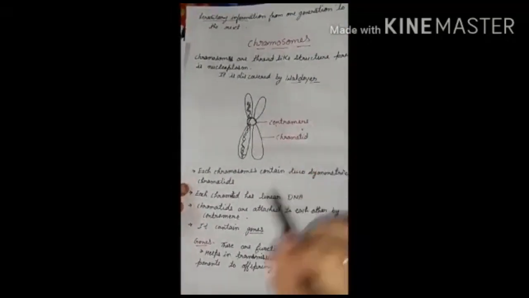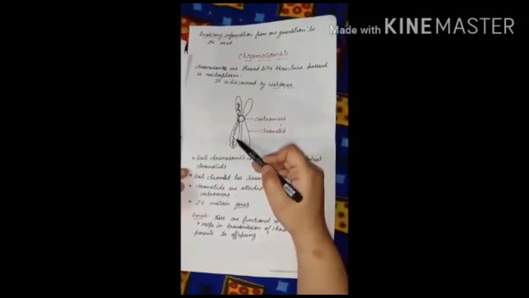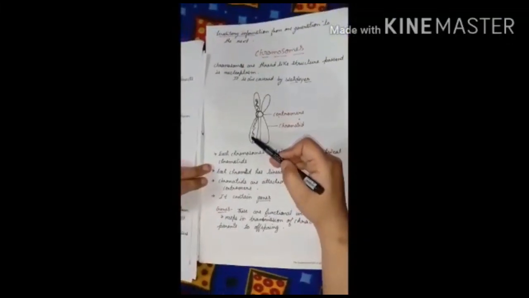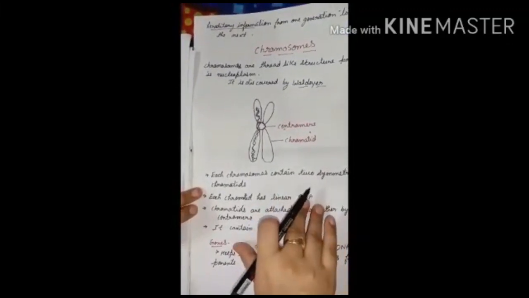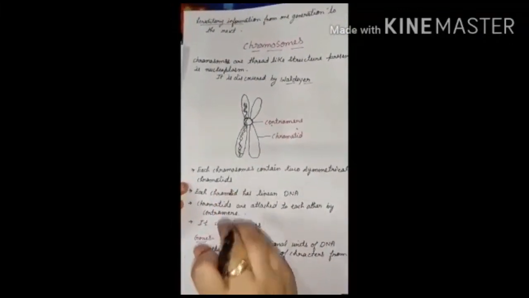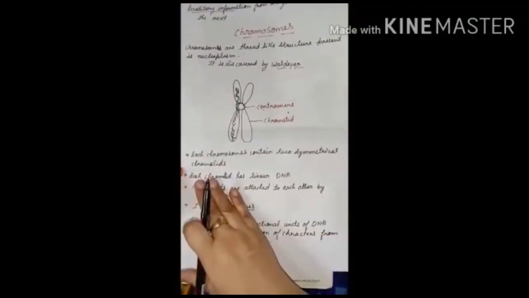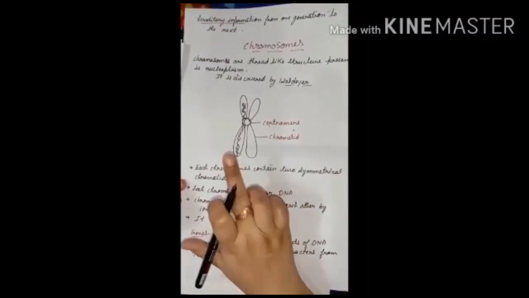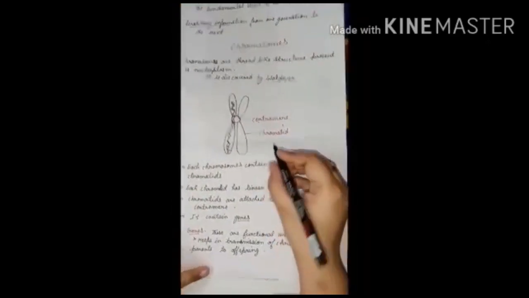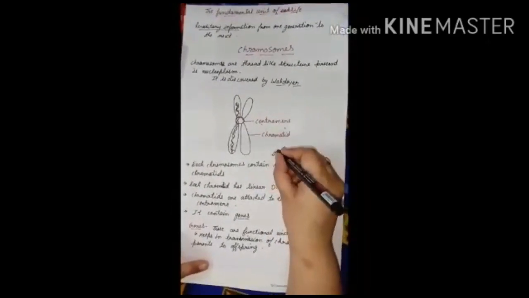Now what is the function of the chromosomes? I told you that DNA is present in the chromosomes. So it means that it is helpful for the transmission of genetic information. Means whatever characters the parents have are transferred to the offspring, means their child, with the help of the structure called DNA, and this DNA is present in the chromosomes, and these chromosomes are present in the nucleus. Getting what I am telling? Now the small structure, for example, it is our DNA.